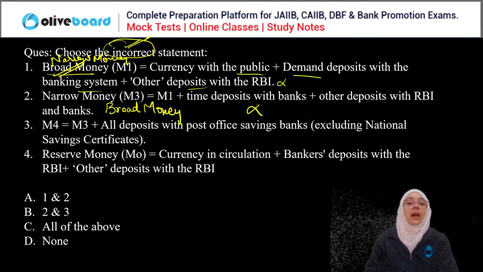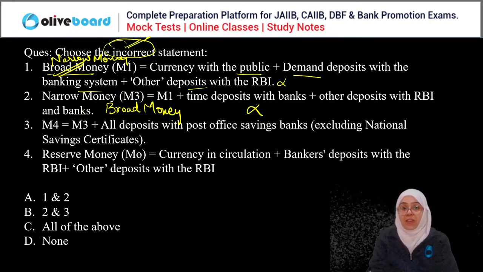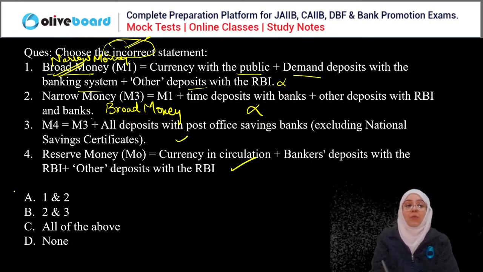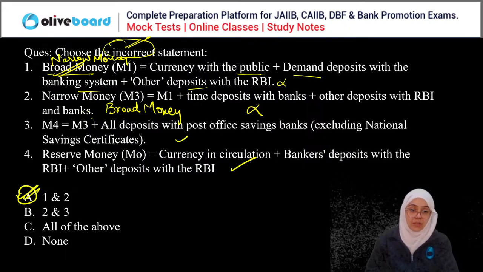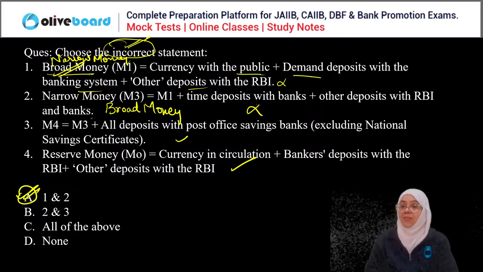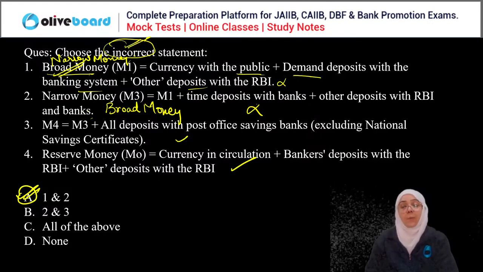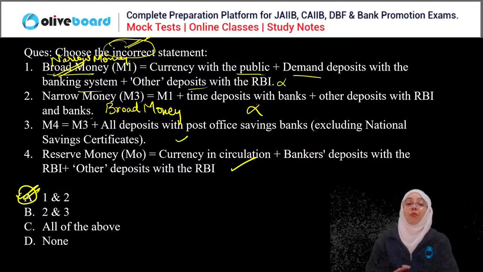So these both are wrong. Why? Because I just have interchanged these words, whereas the third and fourth are the correct statements. We have to choose the incorrect statement, so A is the incorrect statement here. Narrow money is M1. The definition of narrow money is currency with the public plus demand deposit with the banking system plus other deposit with RBI. Whereas the second definition is of broad money.